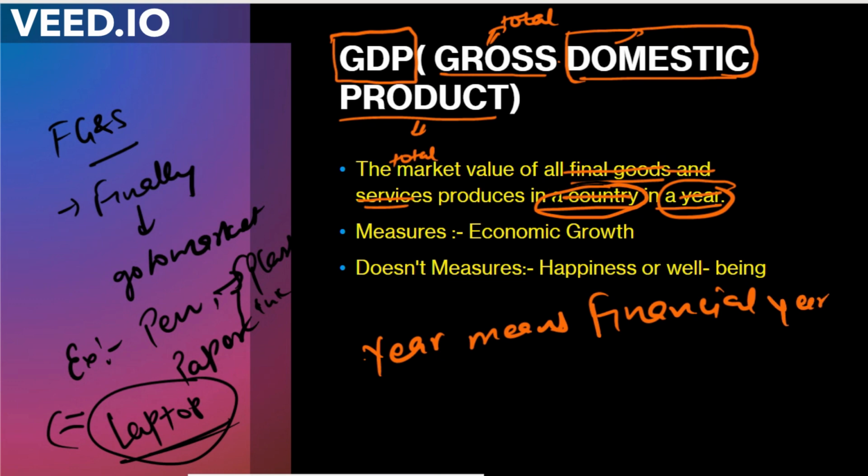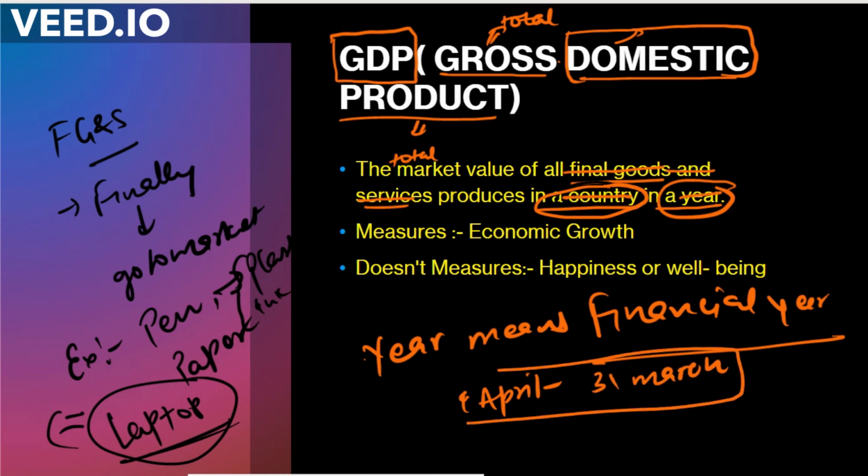The financial year is a year in which we look at the transactions of the business, right? The financial year of India is from 1st April to 31st March. Keep this date in your mind. This is your financial year.